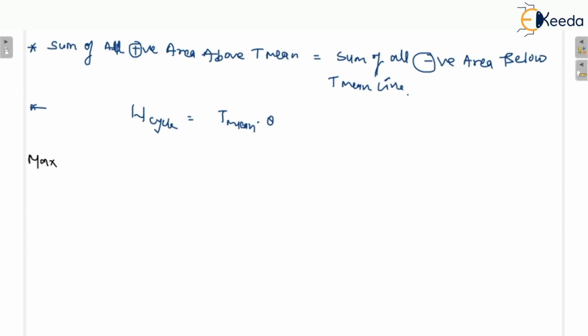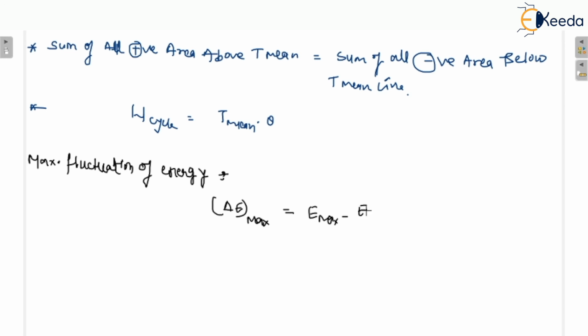Write down the next topic, that is maximum fluctuation of energy. How can you calculate it? This would be delta E maximum. I already told you the maximum fluctuation of energy is denoted as delta E maximum, and that is equal to E maximum minus E minimum, and you can write E is equal to half I omega square. This is the rotational energy of the flywheel.